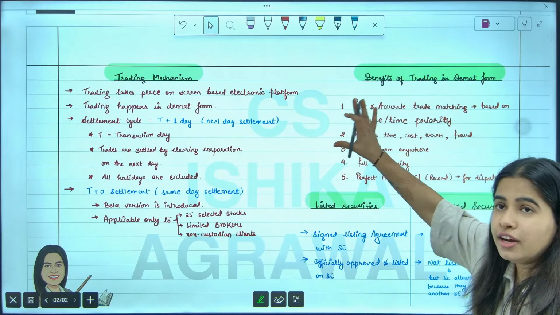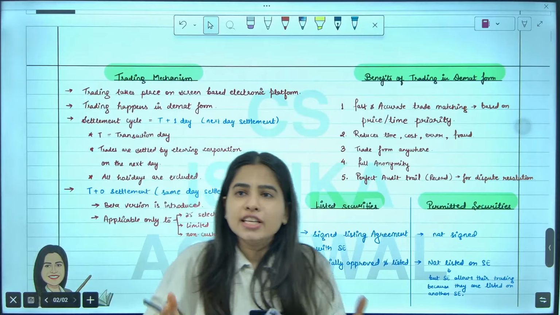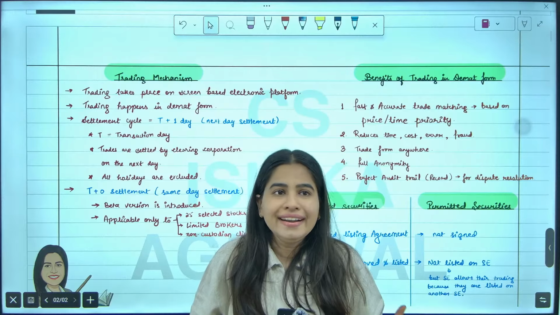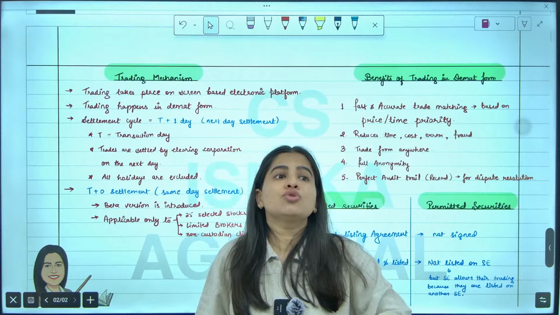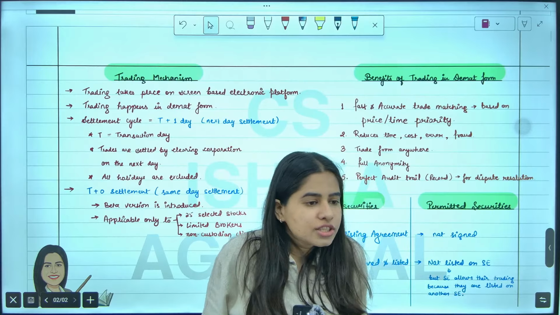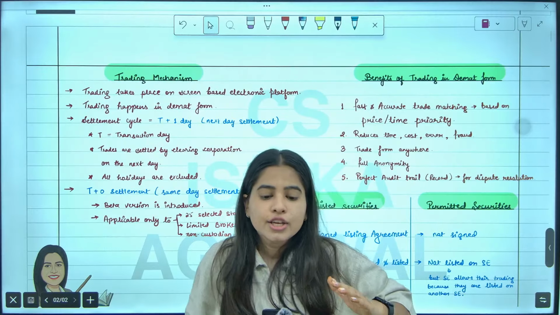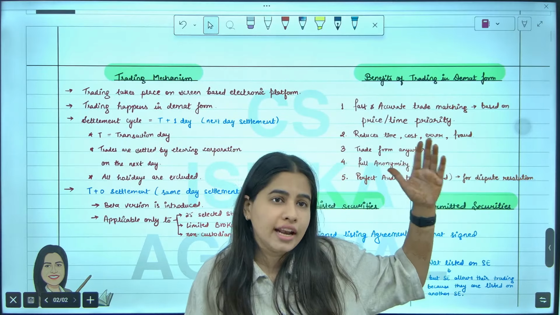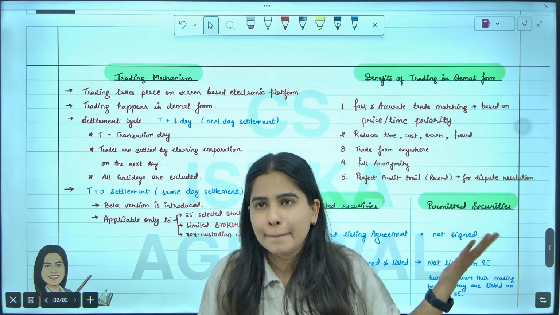The next topic is your trading mechanism. As we all know, you can trade in securities in electronic mode, which is known as demat mode. So instead of having physical shares or debentures or securities, you can keep them in your demat account in electronic mode, just like you keep your digital cash with a bank.